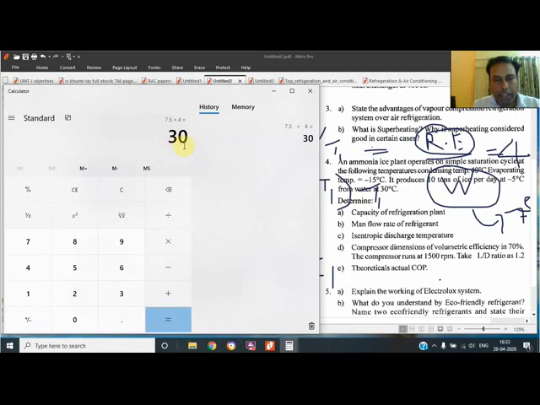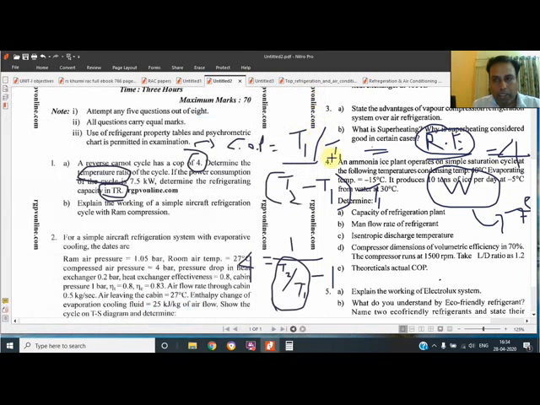For ton, we divide 30 kilowatt by 3.5, and we get 8.57, so about 8.6 ton of refrigerating effect. In this way we can solve this question.